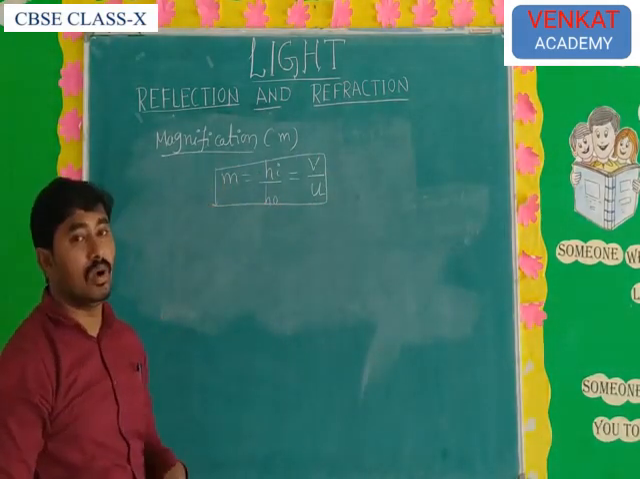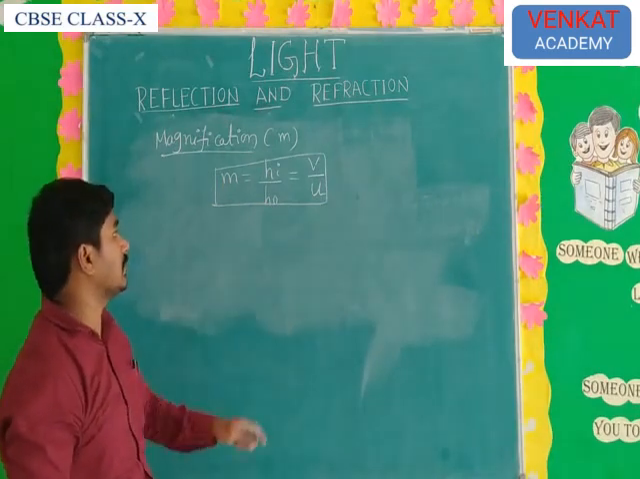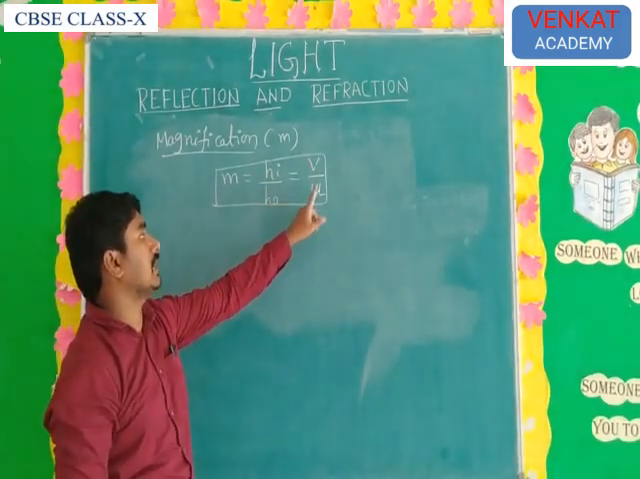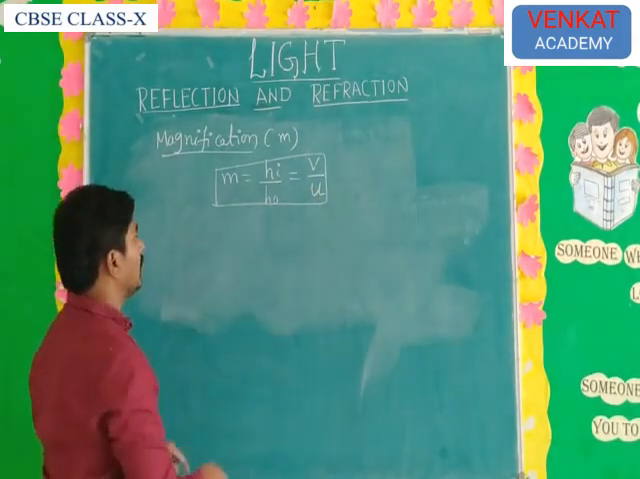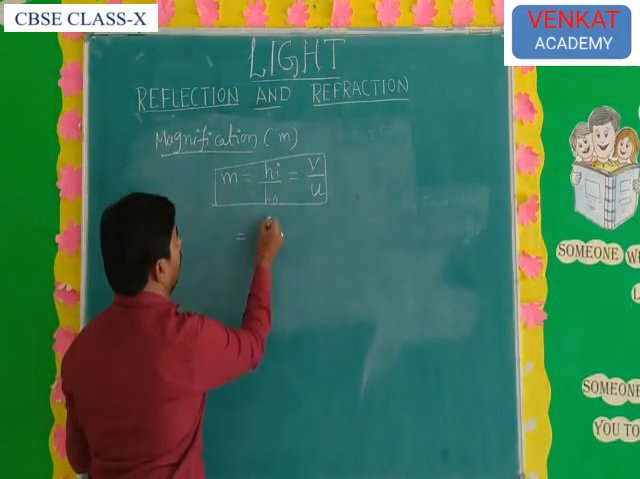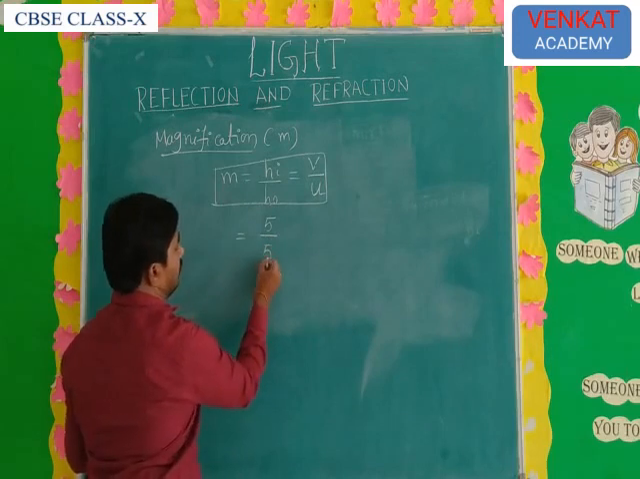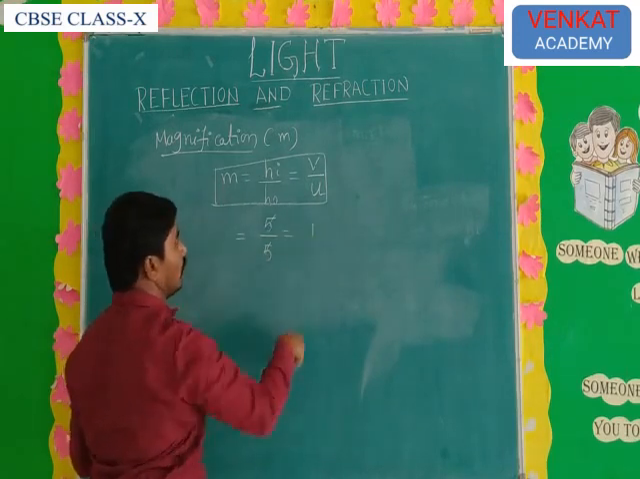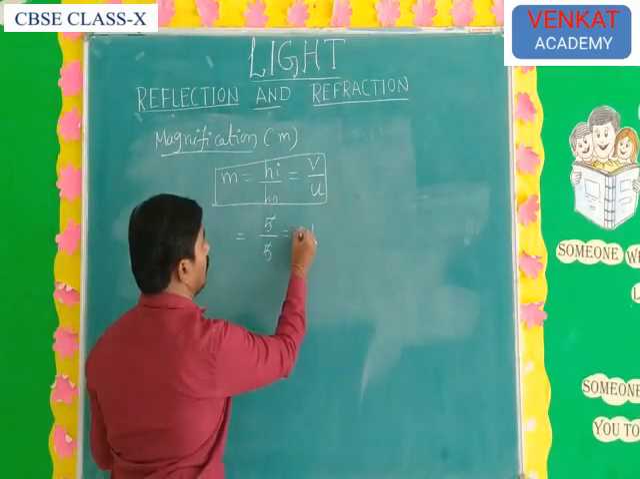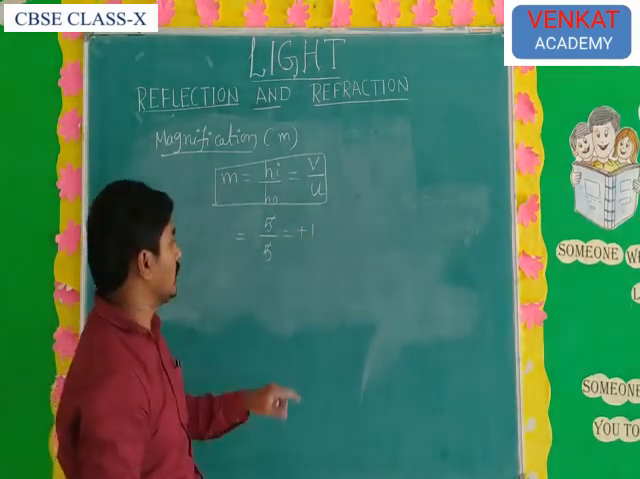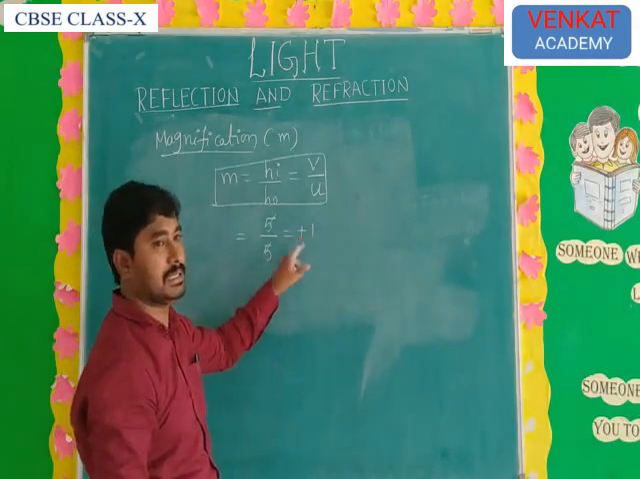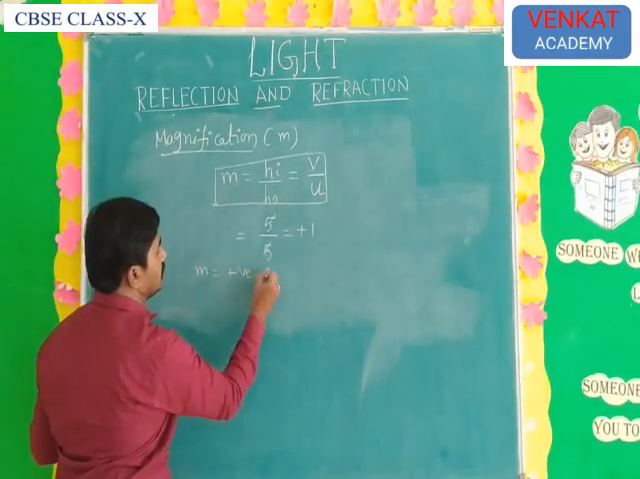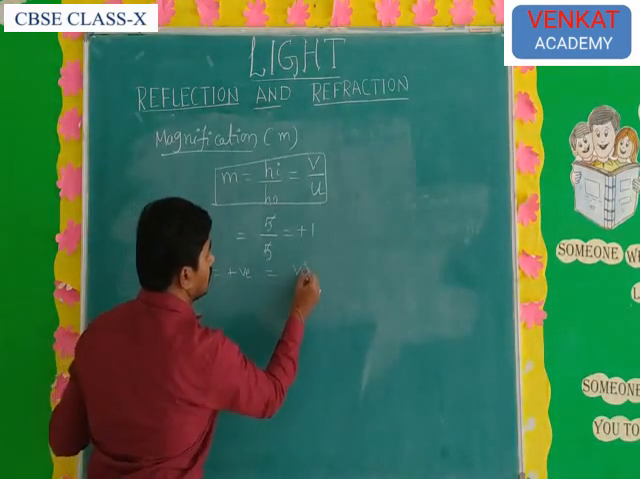Simple. What is the magnification of a plane mirror? The height of the object and height of the image are equal, and the distance of the object and distance of the image are also equal. For example, if the height of the object is 5 cm, the height of the image is also 5 cm. Cancel them and how much do you get? 1. So what kind of image is that? Virtual images. For virtual images, magnification is always positive.